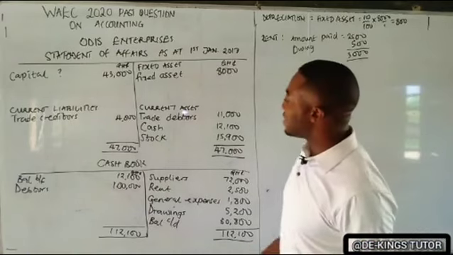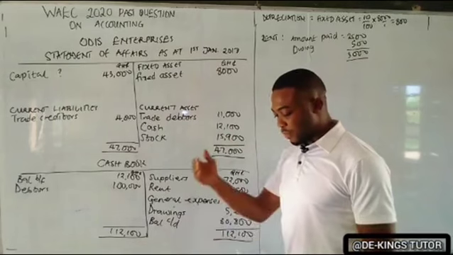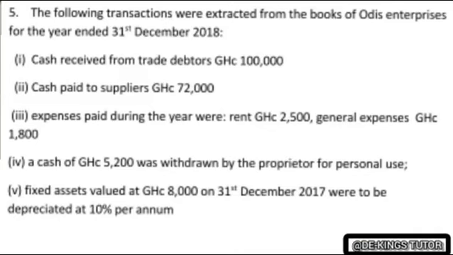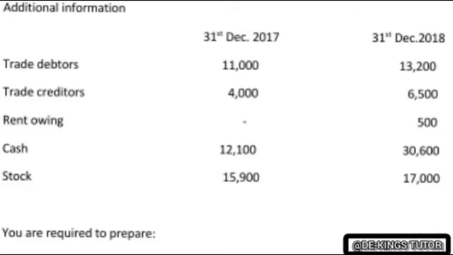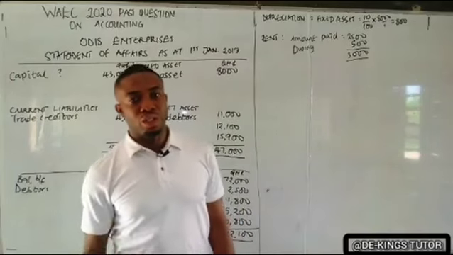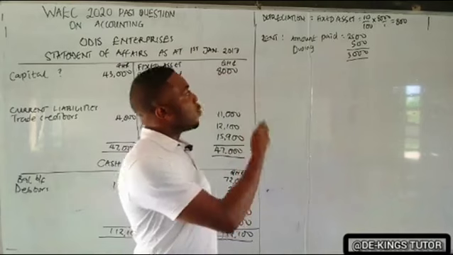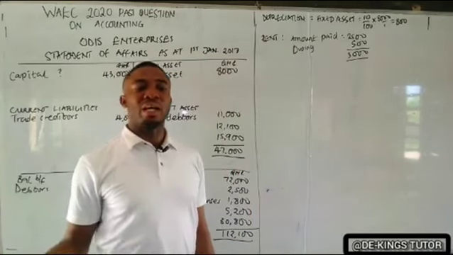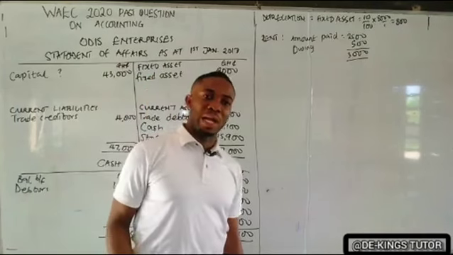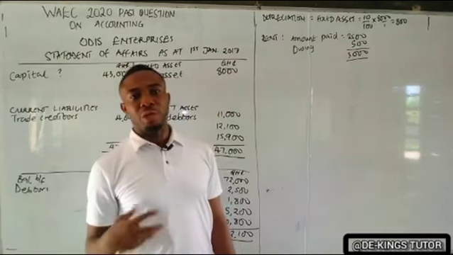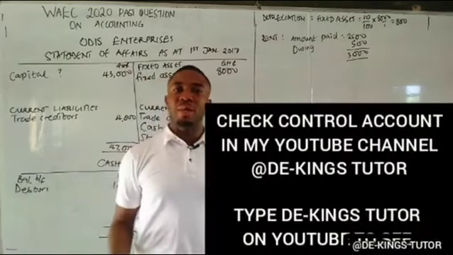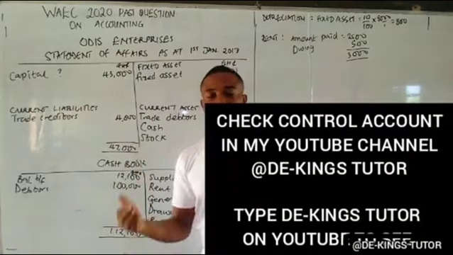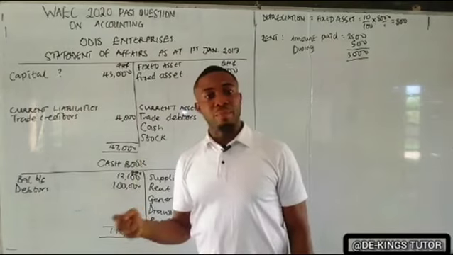Now another item that is needed, if you notice in the question from top to bottom, we were not given sales. We were not given purchases. So it means that we have to get those. How do we get sales and purchases? We get that using our control account. Check control account on my YouTube channel to see everything about it. So we want to use the sales ledger and the purchases ledger control accounts to get our sales and purchases. We use those items that belong to debtors and creditors together.